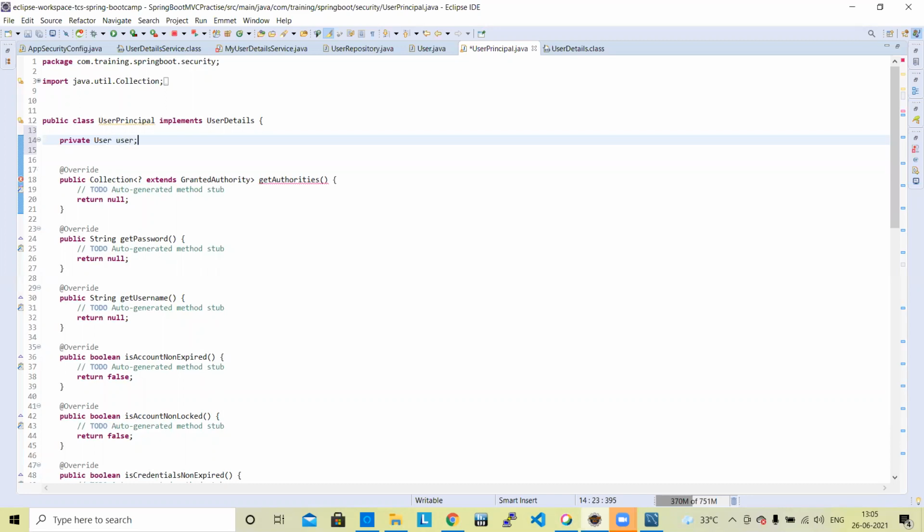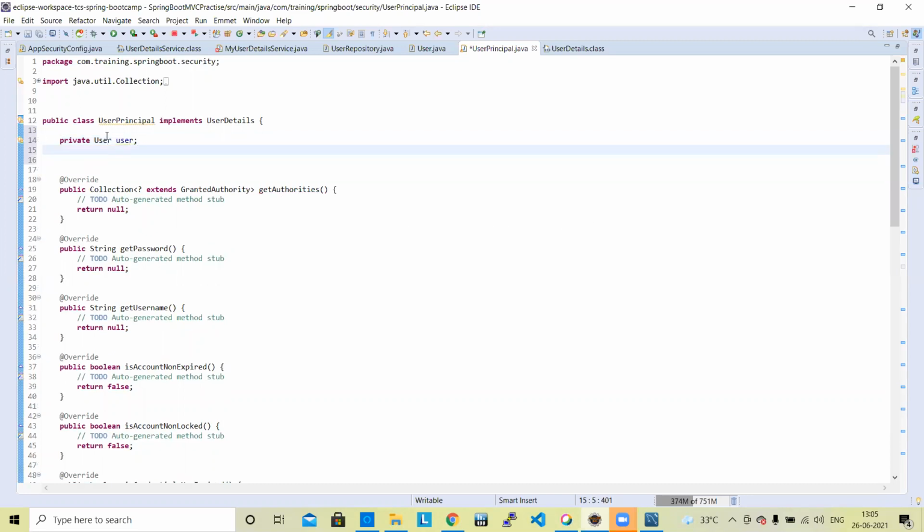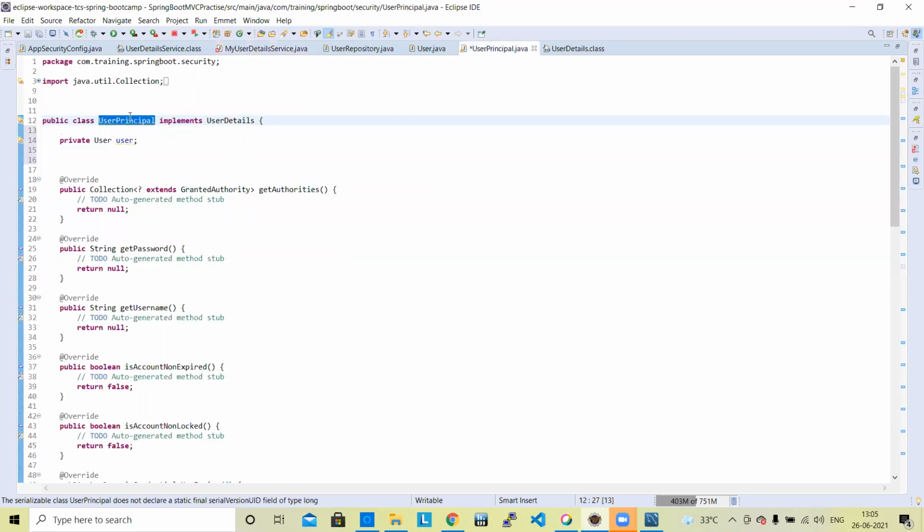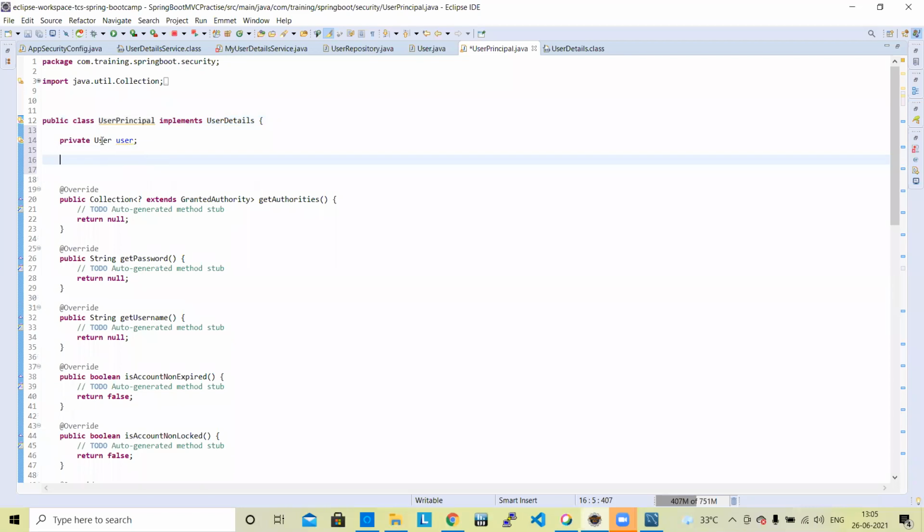And why are we writing this here? Just think: in user principal, the user detail service is returning a user object. So we need to create a user principal constructor which will create a user object.